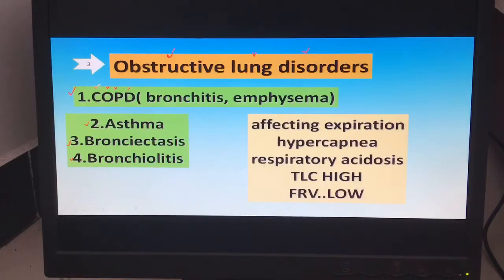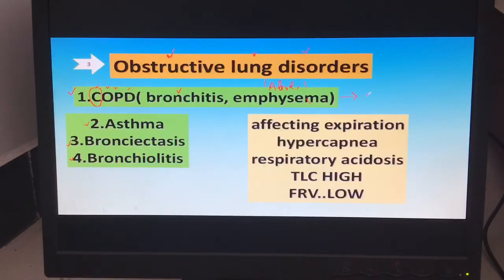Chronic obstructive pulmonary disease is a chronic disorder with two diseases together inside it. One disease affects the bronchi, which is bronchitis, and the other is emphysema at the level of the alveoli. So this disorder affects bronchi plus alveoli together, and emphysema and bronchitis together are known as COPD.